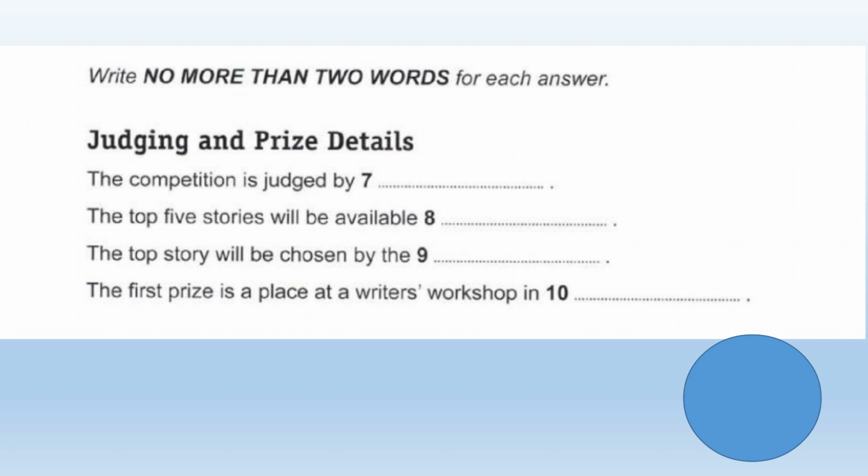So for 7, 8, 9 and 10, here again it says no more than 2 words. Okay, so it could be 1 word, could be 2 words. No more than that. The competition is judged by what or who? This could be a person or a group of people. Then number 8, the top 5 stories will be available when or where. Then the top story will be chosen by the something. Now number 9 has got to be a noun because we've got the before. So that's a bit of a clue. Make sure that your answer fits grammatically.